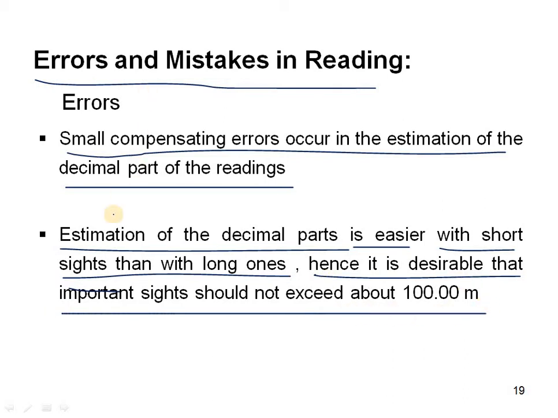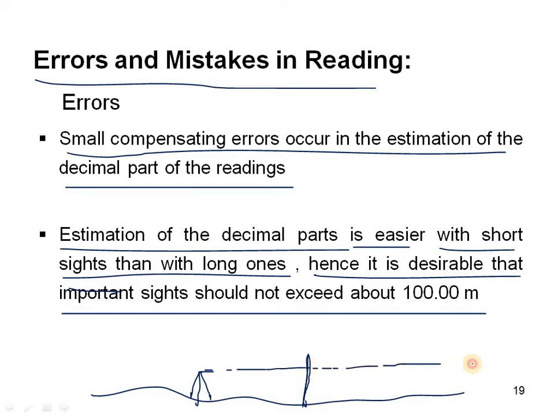So this will be happening for everyone. The instrument is fixed on the ground. If it is nearer the staff, you can see the readings clearly, and the decimals on the staff will be clearly visible, and the digits will be written very neatly and correctly.